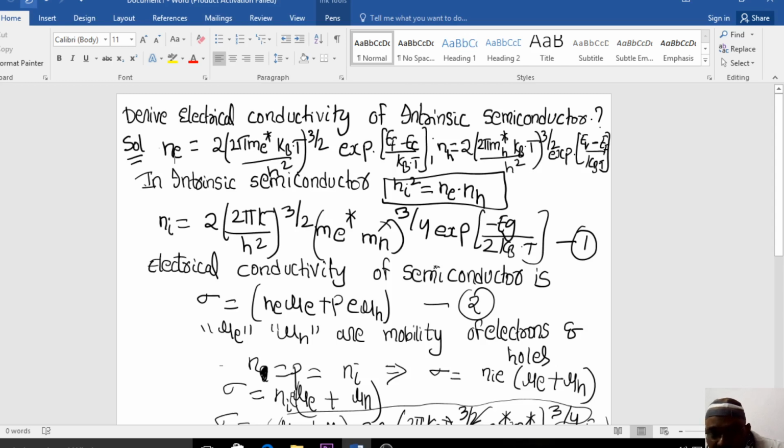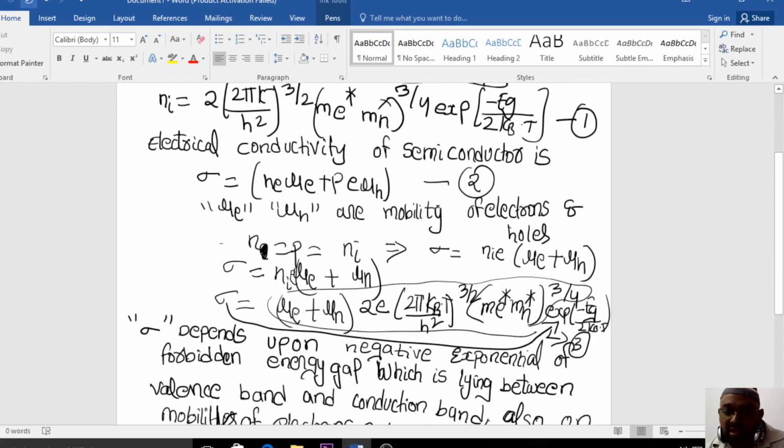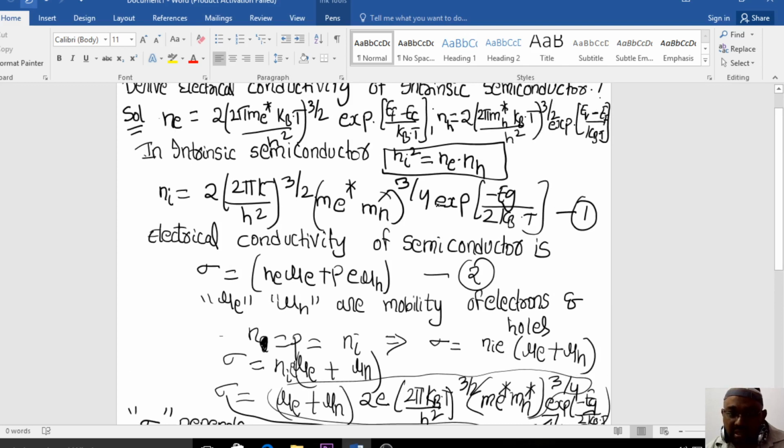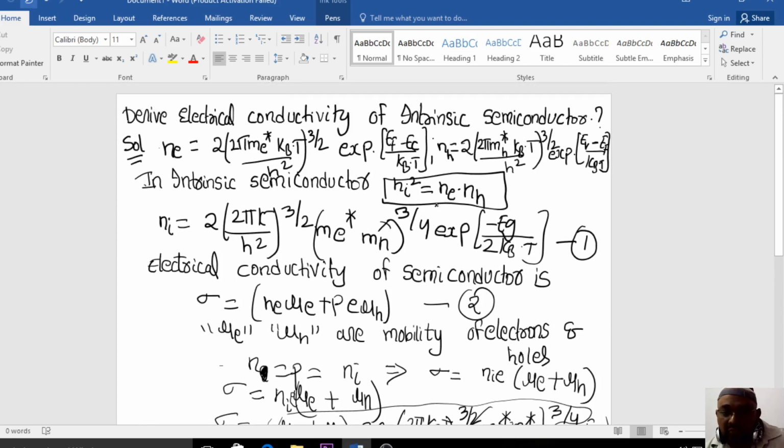If in the examination you are asked to derive the electrical conductivity of an intrinsic semiconductor, this type of answer is expected. So please write it down in your notes. I will give you 1 or 2 minutes to write down the things which are on the screen.